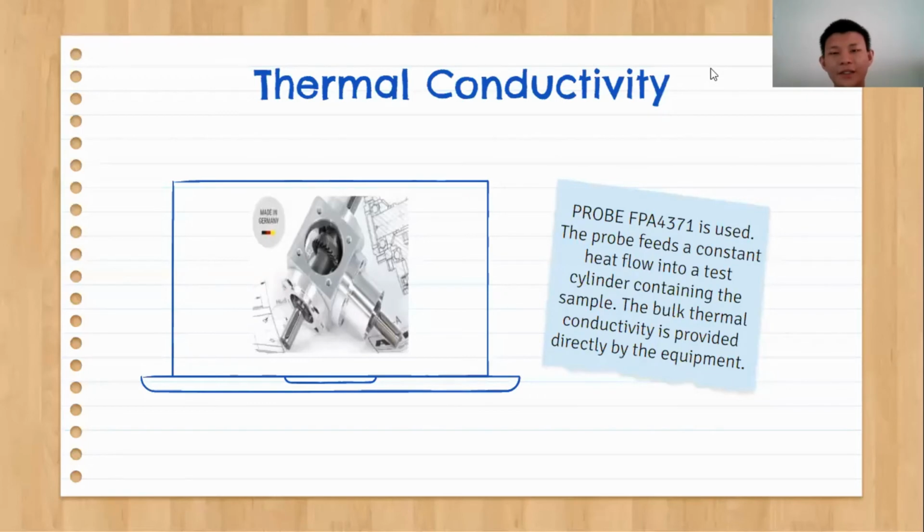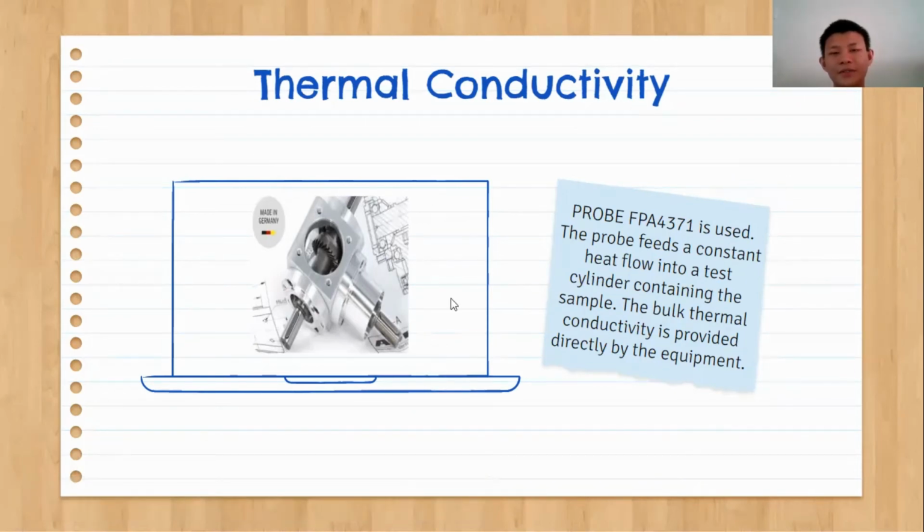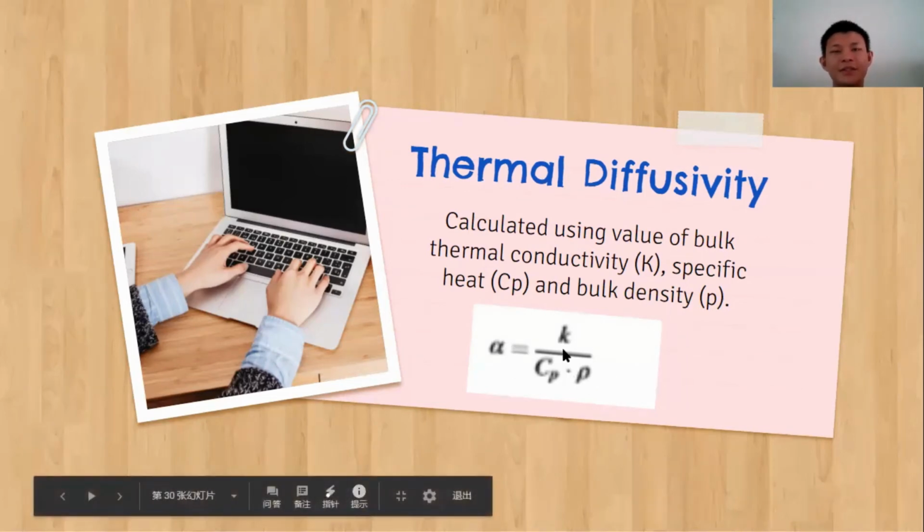For thermal conductivity, Probe FBA4371 is used. The figure is shown on the left-hand side of the slide. The probe feeds a constant heat flow into a test cylinder considered as the sample, which is rice grain. The bulk thermal conductivity is then provided directly by the equipment. For thermal diffusivity, it is calculated using the values of bulk thermal conductivity, specific heat, and bulk density. This is the formula of the thermal diffusivity.